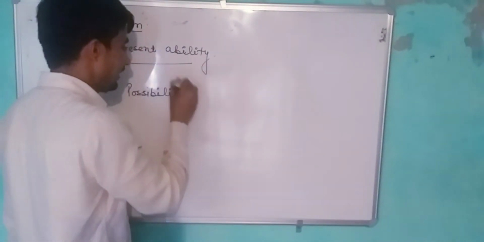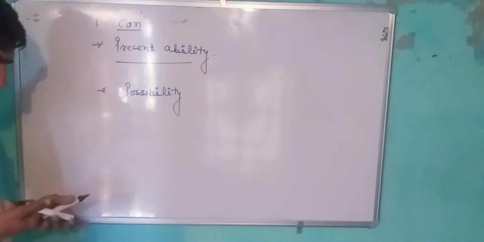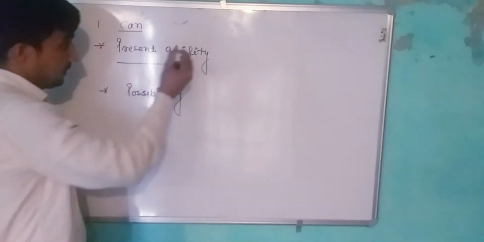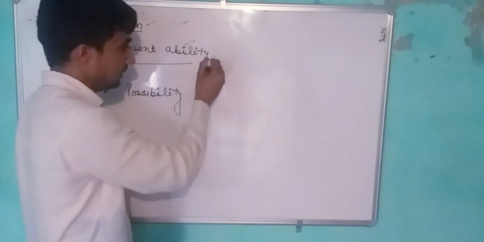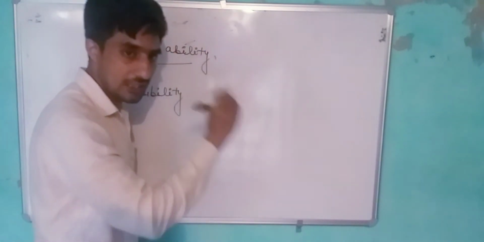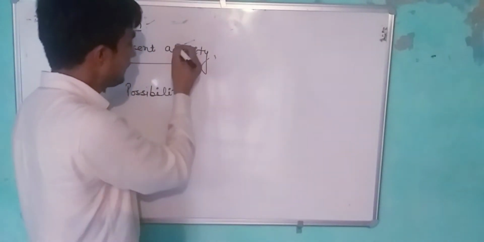Students, this modal also defines present ability, capability and capacity. These are also defined by can.